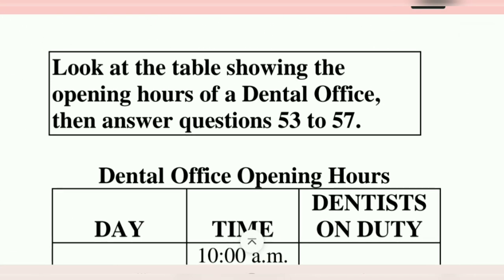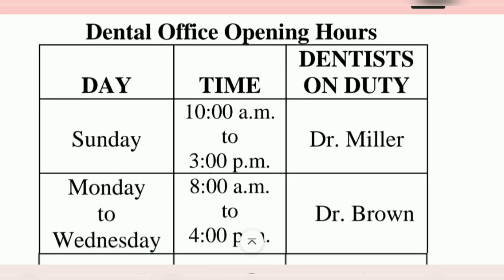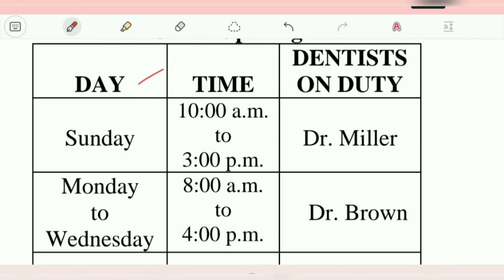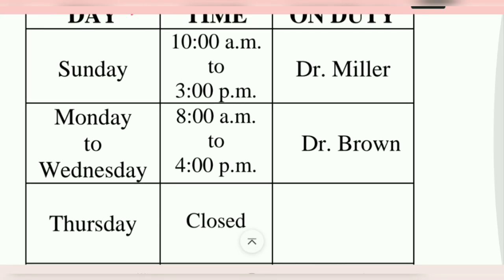Look at the table showing the opening hours of a dental office. Then answer questions 53 to 57. Dental office opening hours. So you have the day, the time, and which dentist is on duty. On Sunday, they go from 10 a.m. to 3 p.m. and Dr. Miller is at work. Mondays to Wednesdays, they go from 8 a.m. to 4 p.m. and you'll see Dr. Brown.